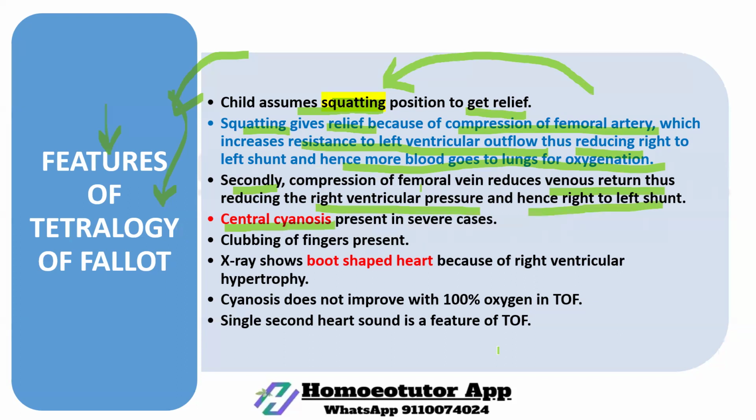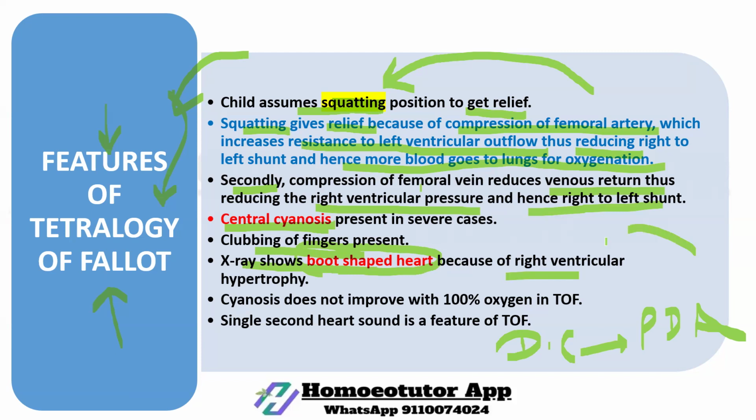We have seen earlier the differential cyanosis. The differential cyanosis was seen in case of PDA. Central cyanosis is seen in case of tetralogy of Fallot because it is already a cyanotic heart disease. Clubbing of fingers is present. X-ray shows boot-shaped heart, very important, because of right ventricular hypertrophy. Due to right ventricular hypertrophy, the ventricle enlarges so much that it becomes boot-shaped.